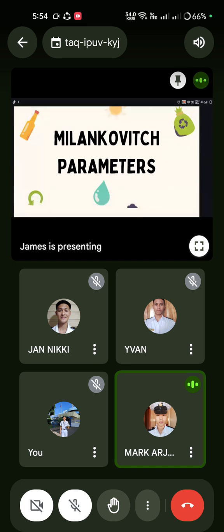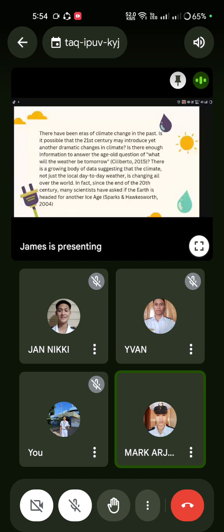Milankovitch parameters. There have been eras of climate change in the past. Is it possible that the 21st century may introduce yet another dramatic change in climate? Is there enough information to answer the age-old question of what will the weather be tomorrow?